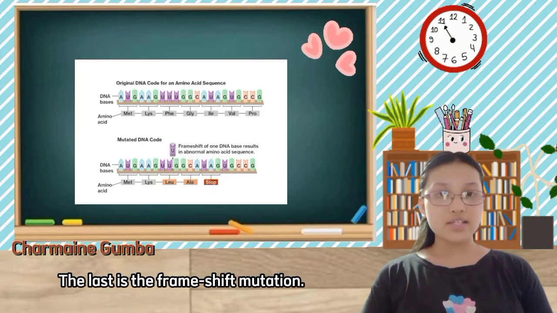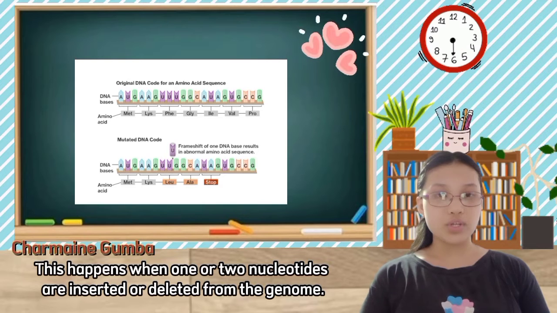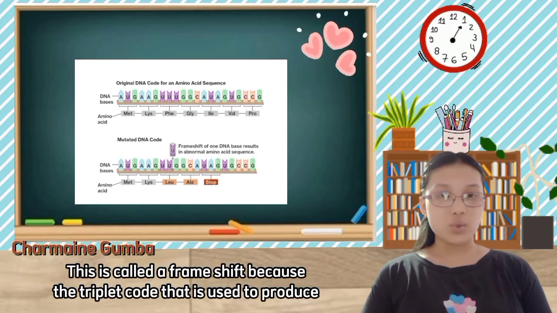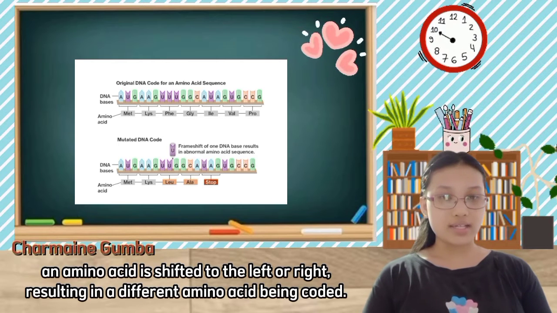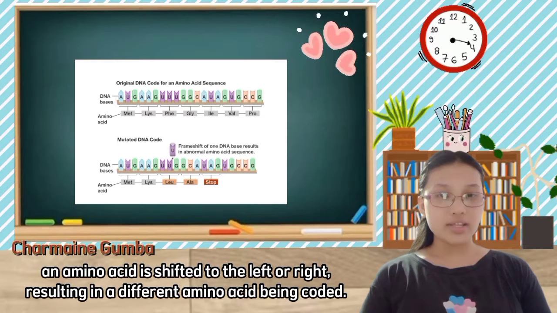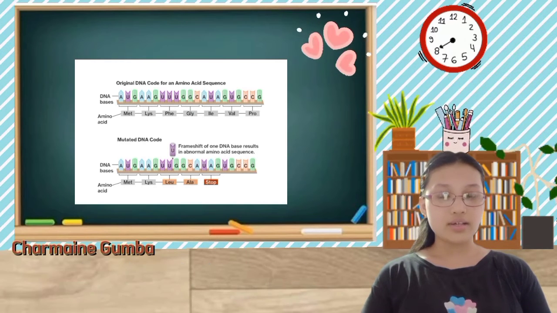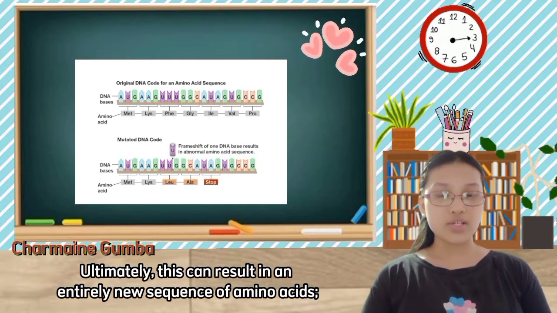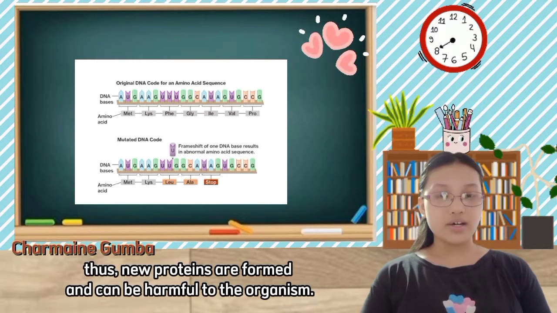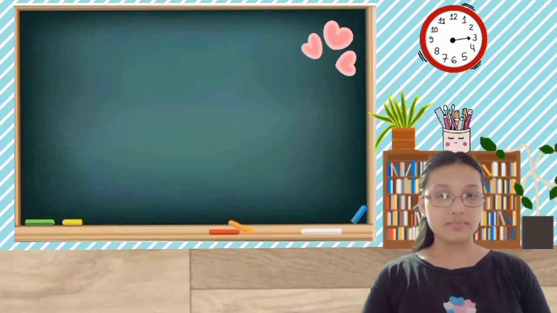The last is the frameshift mutation. This happens when one or two nucleotides are inserted or deleted from the genome. This is called the frameshift because the triplet code that is used to produce an amino acid is shifted to the left or right, resulting in a different amino acid being coded. Ultimately, this can result in an entirely new sequence of amino acids. Thus, new proteins are formed and can be harmful to the organism.